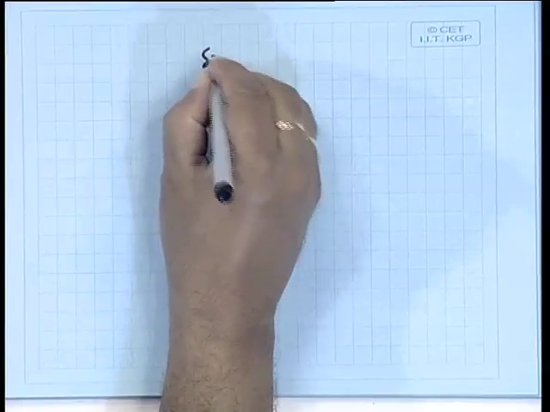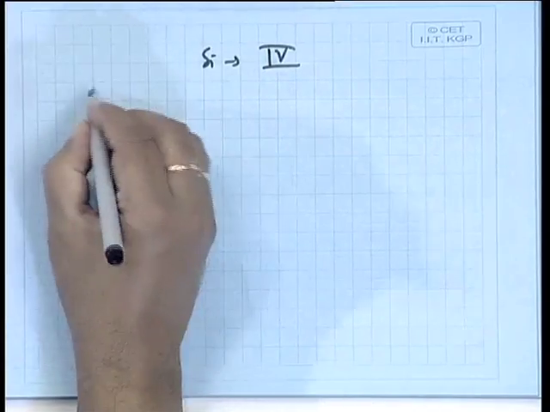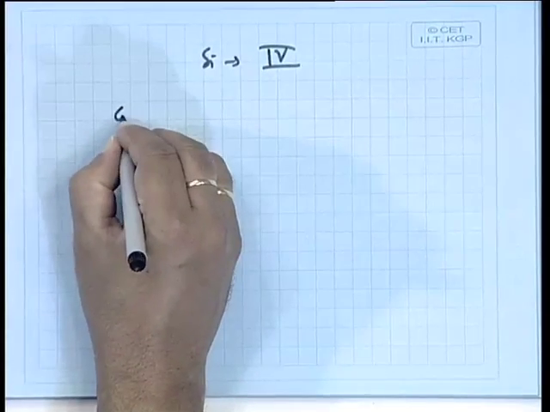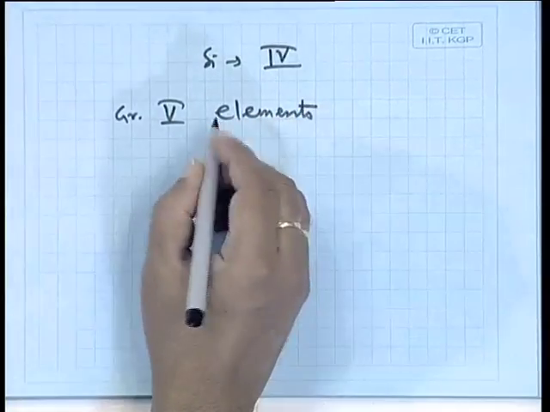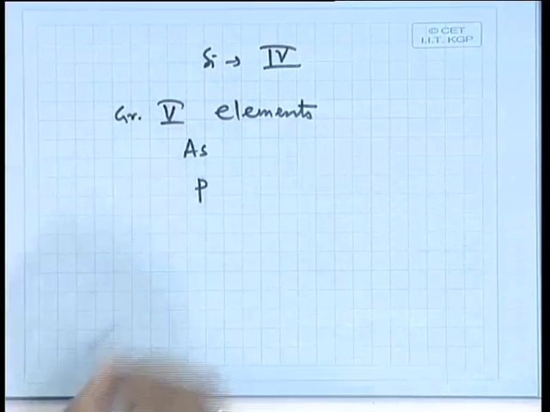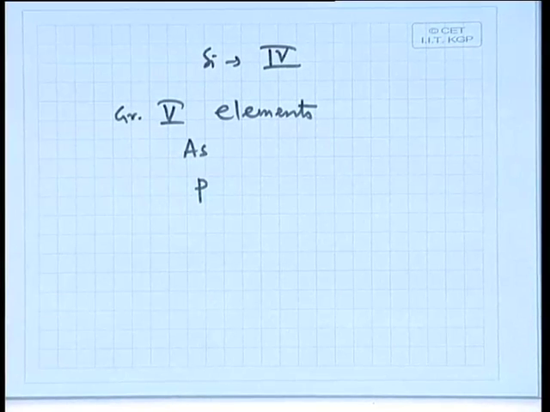4 out of those 5 valence electrons will share, and the remaining 1 will act as a free electron, thereby increasing the conductivity of the material. So, since silicon belongs to group 4, you need group 5 elements: arsenic, phosphorus, antimony, etc. They have all 5 electrons in their outermost shell.